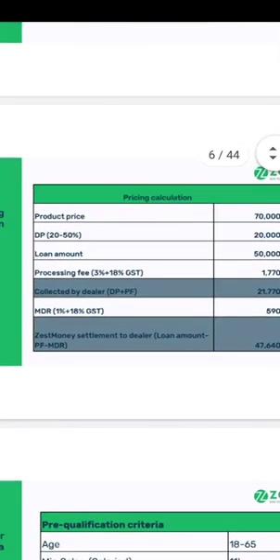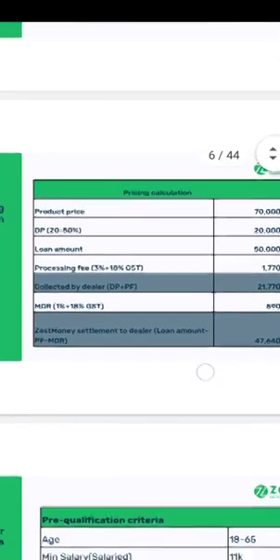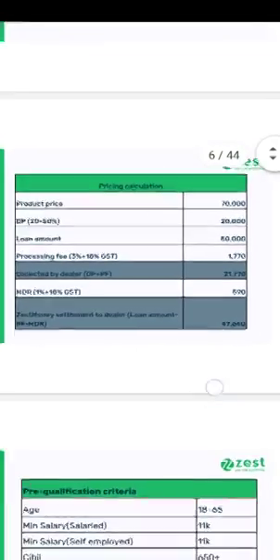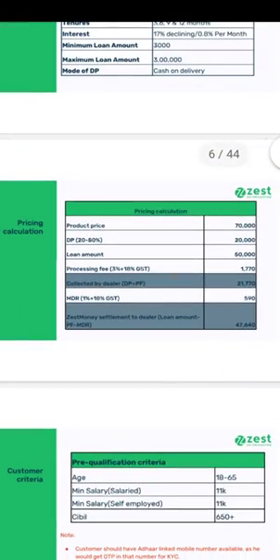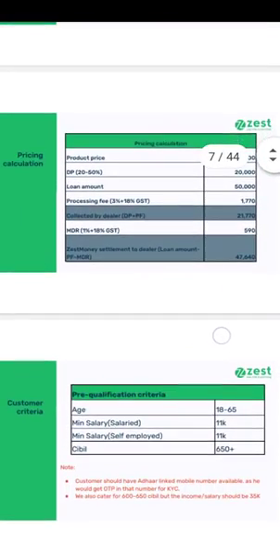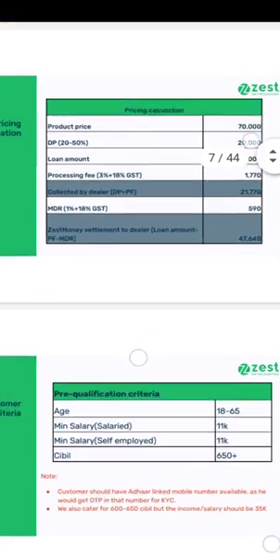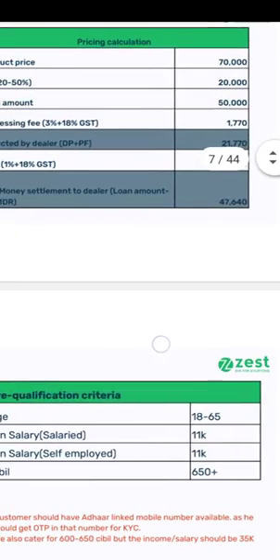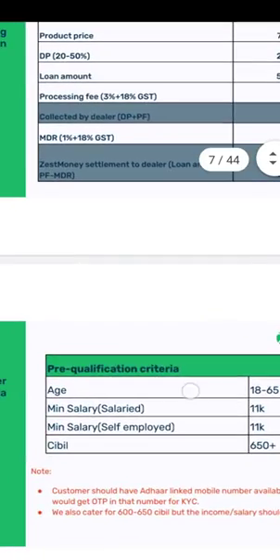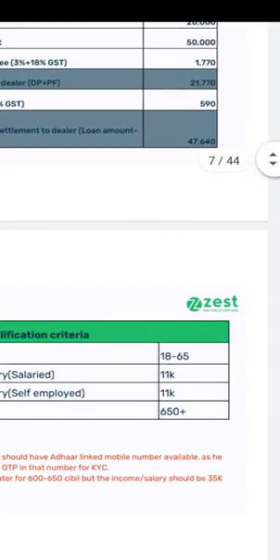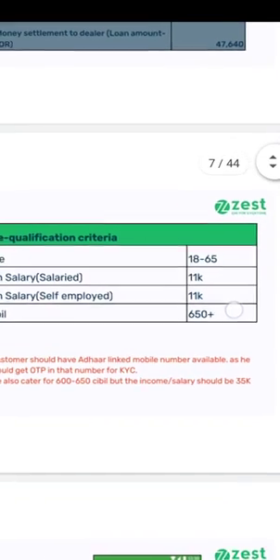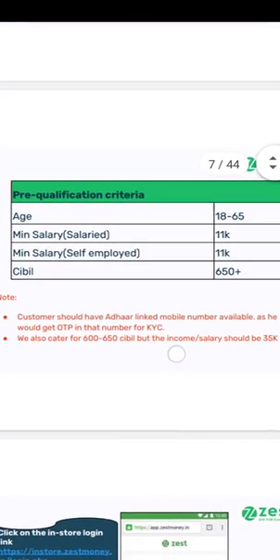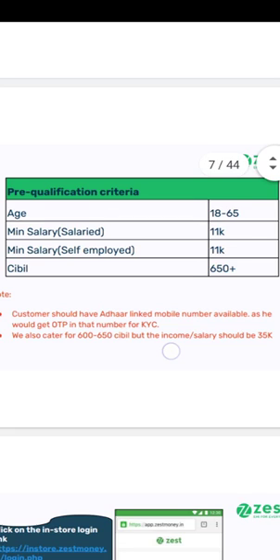The total amount collected by the dealer is 21,770. MTR will be 590, which will be taken from the dealer only. The SESMoney settlement to the dealer is 47,640.